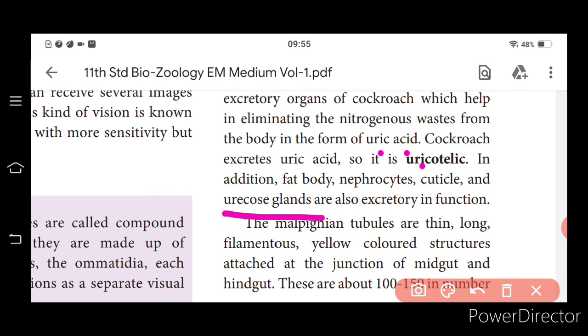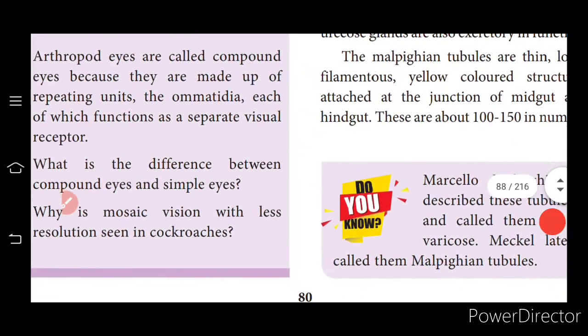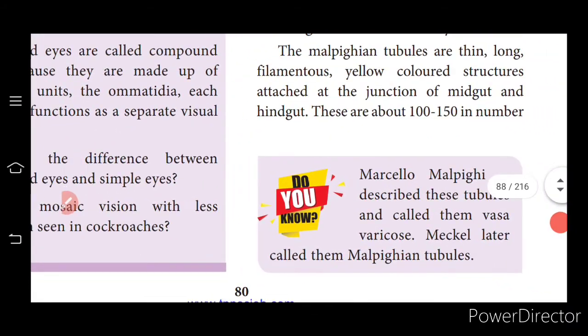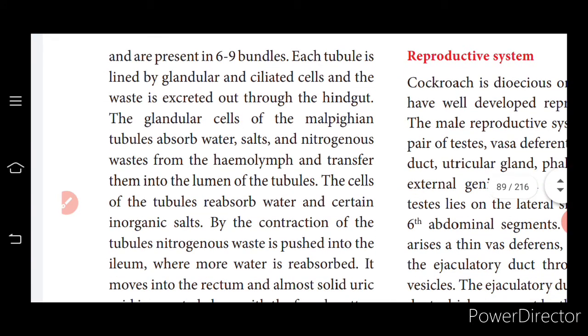Okay. So the Malpighian tubules are thin, long, filamentous, yellow colored structures. They are attached to the junction of the midgut and the hindgut. These are about 100 to 150 in number. So Malpighian tubules are present in 6 to 9 bundles, and each bundle is lined by glandular and ciliated cells, and the waste is excreted through the hindgut.